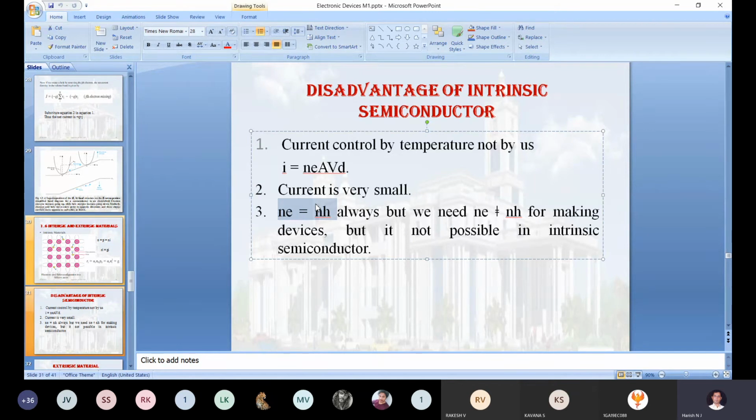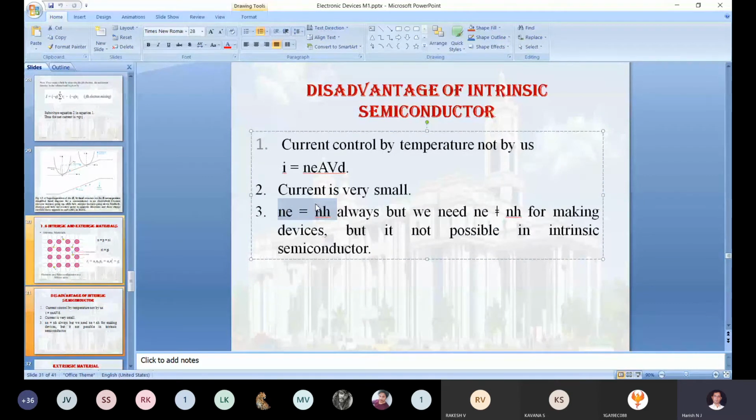So with respect to applied voltage, the current will start fluctuating, not with respect to temperature. It means I am going to control the generation of current in the PN junction diode, or the current in the transistor, with the help of a voltage, with the help of a battery. That is one advantage of the extrinsic.